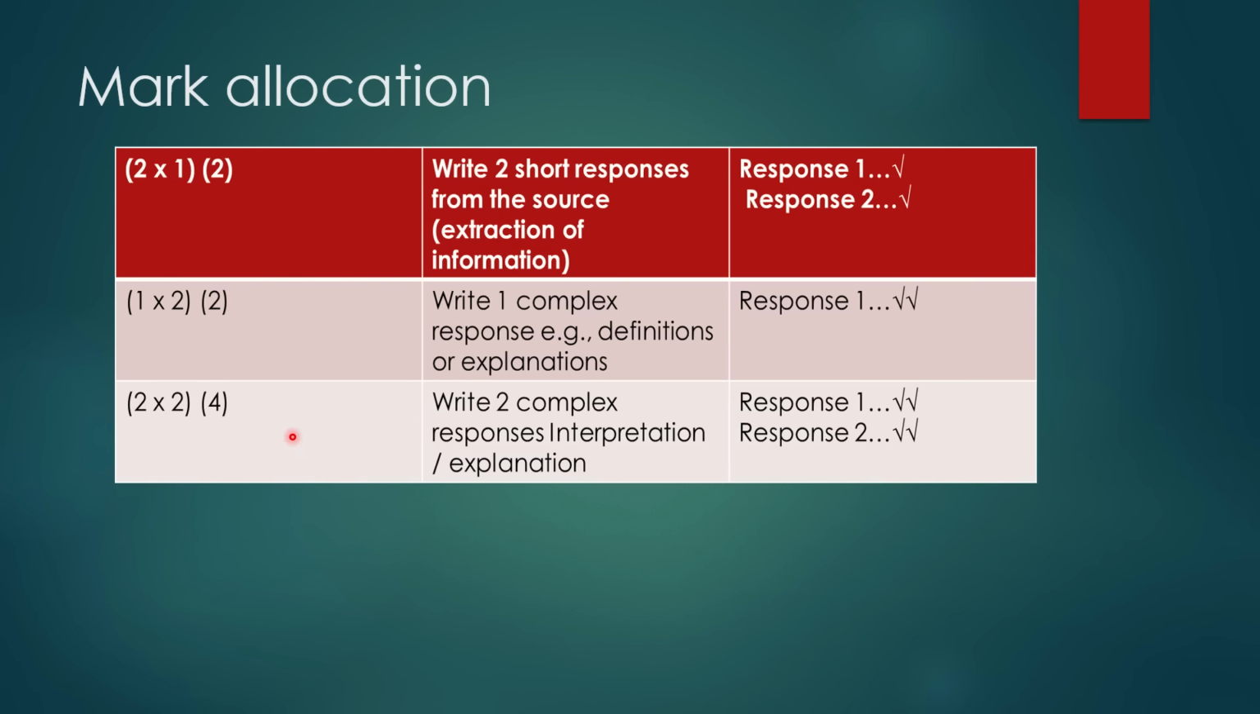And then 2 times 2 is equal to 4. These are usually level 3 questions. For these questions to score 4 marks, you are supposed to provide two different responses, okay? I hope that makes sense. The marker can give you 2 marks for your first response or answer and 2 marks for your second answer, and then you get your 4 marks.